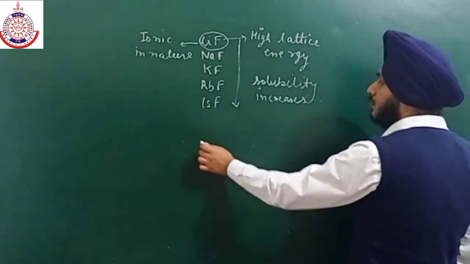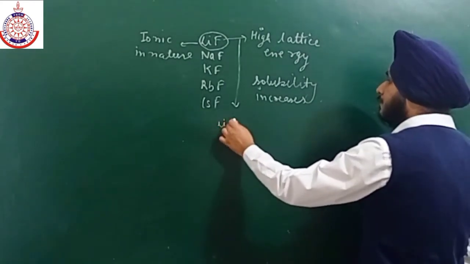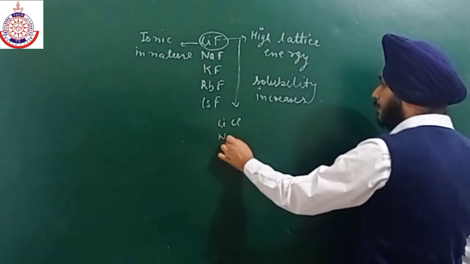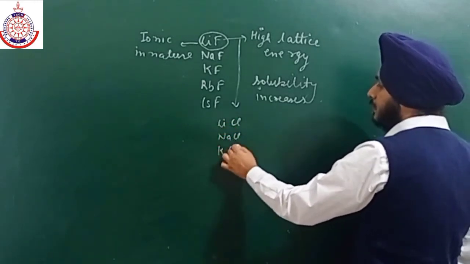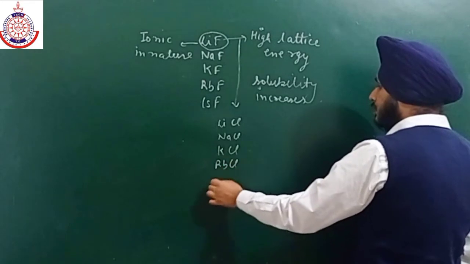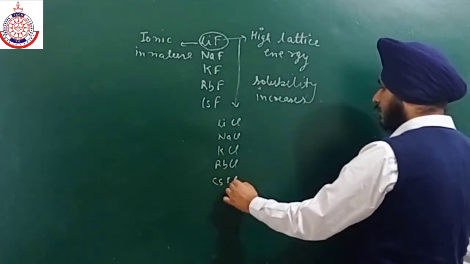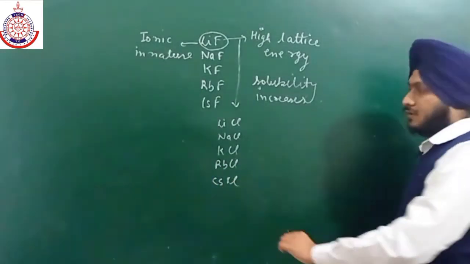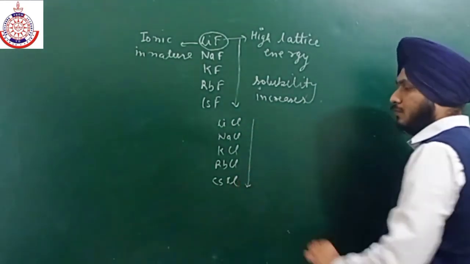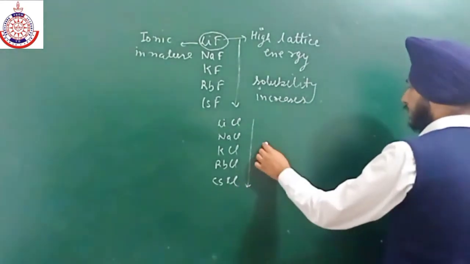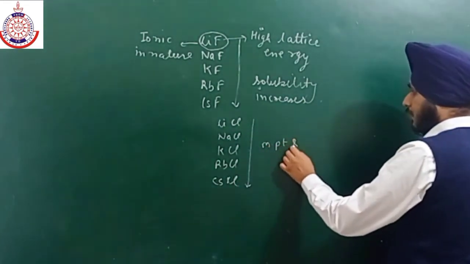If we talk about only chlorides, lithium chloride, sodium chloride, potassium chloride, rubidium chloride, and cesium chloride, then as we go top to bottom, their melting point and boiling point decrease.